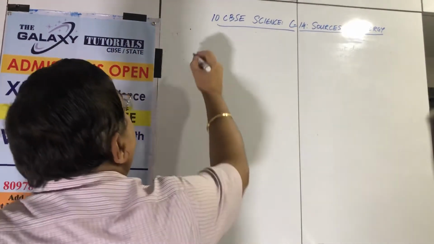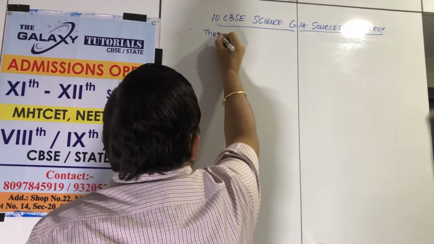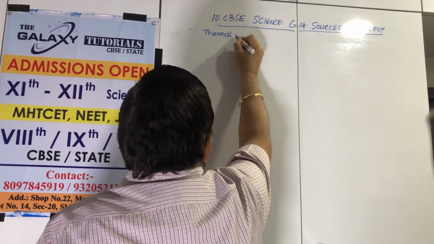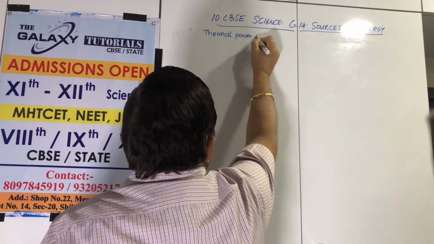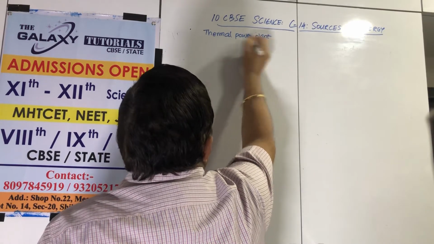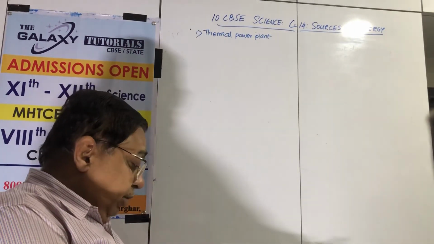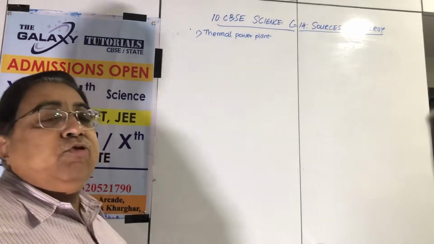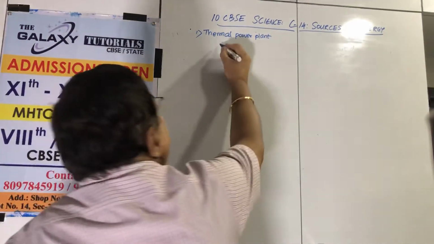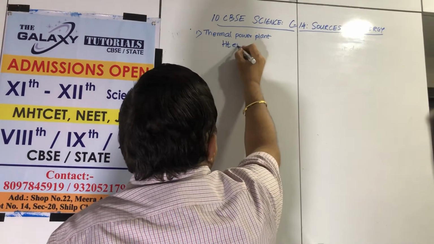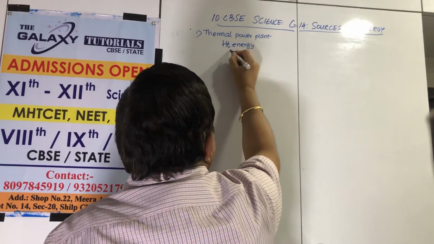First, thermal power plant. What do we need to know about it? That was the experiment we just saw before this. Heat energy. How do we get heat energy?